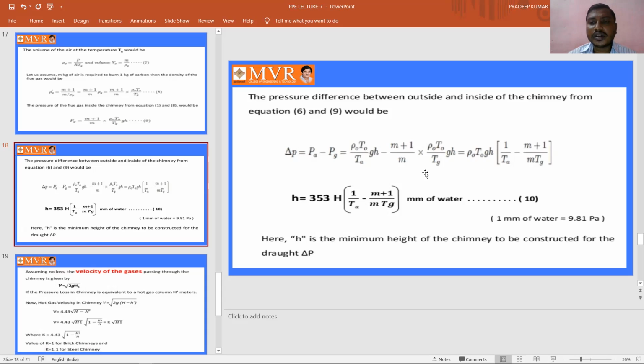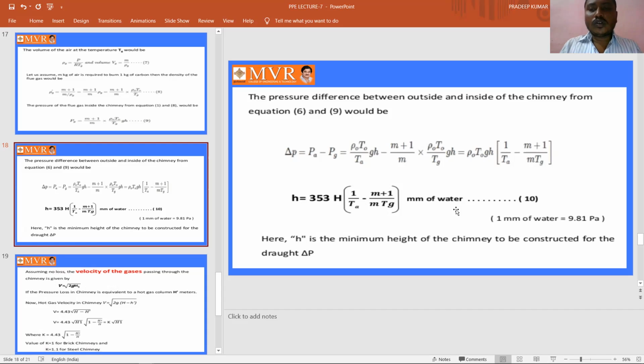6 and 9 can be written in the same way, that delta P is equal to PA minus rho G. PA can be written as rho naught by T naught by TA into GH, and rho G can be written as (m plus 1) by m into rho naught by T naught by Tg into GH, and these can be written as rho naught T naught into GH and (1 by TA minus (m plus 1) by (m into Tg)).